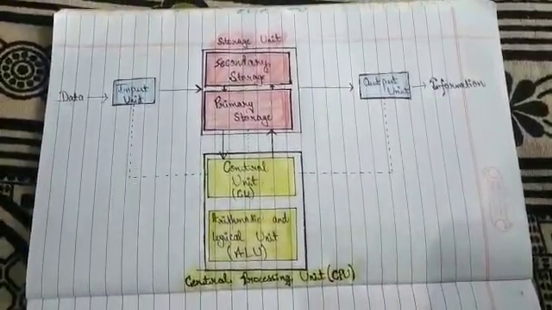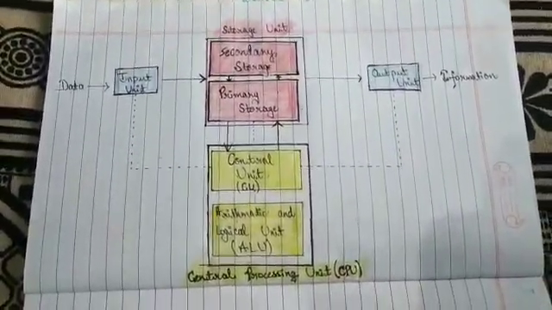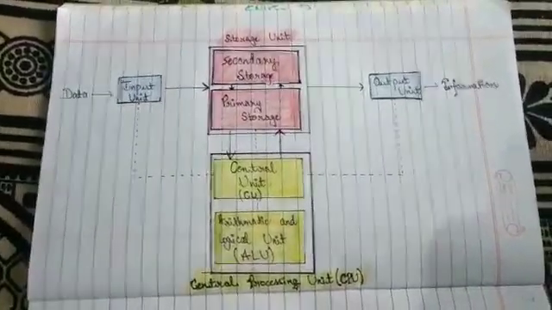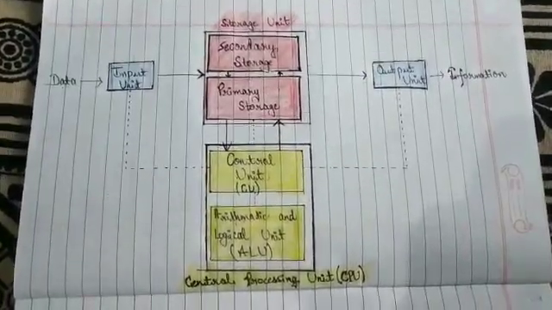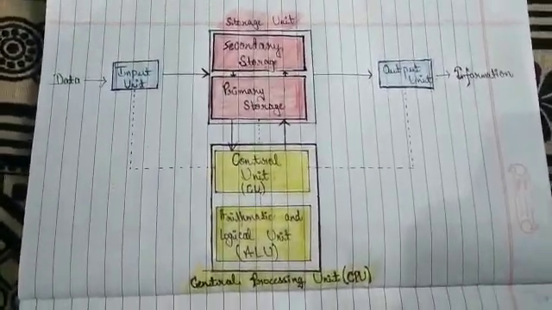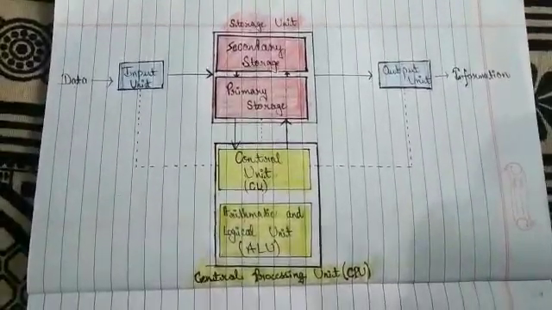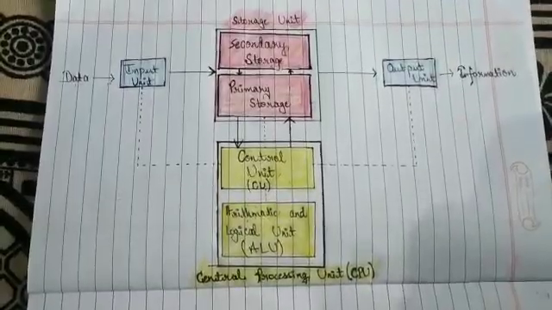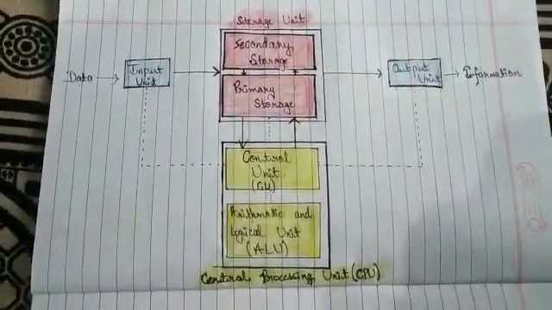Today I tell you about the CPU. Central Processing Unit, also called the microprocessor, is like the brain of the computer. It determines how fast your computer will run. It carries out all calculations, takes decisions, and controls the working of all components of a computer. Its data processing speed is measured in megahertz or gigahertz.